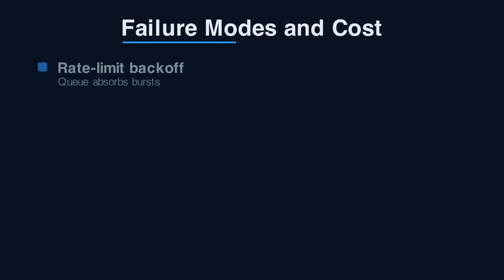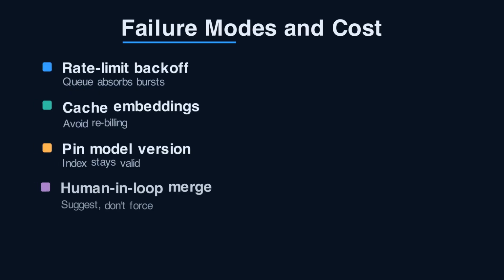Now the trade-offs and architecture. The queue matters because embedding calls hit rate limits under bursts. Back off and retry, or tickets silently drop. Cache embeddings so reprocessing never rebuilds the same text. Watch for model version pinning. An unpinned upgrade invalidates your whole index. And treat near duplicates as suggestions for a human, not silent auto merges. Wrong merges lose real customer context, and that damage is hard to undo.